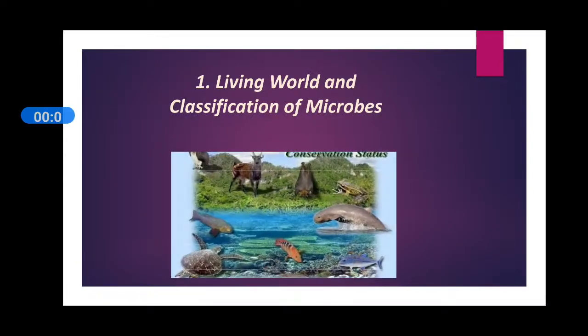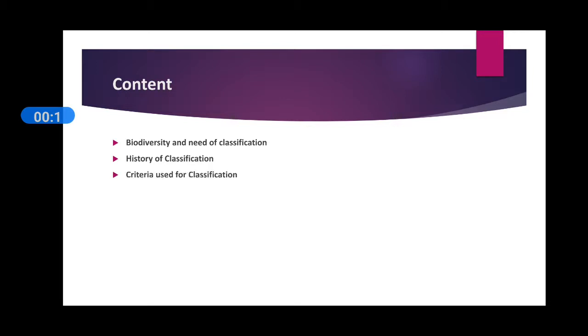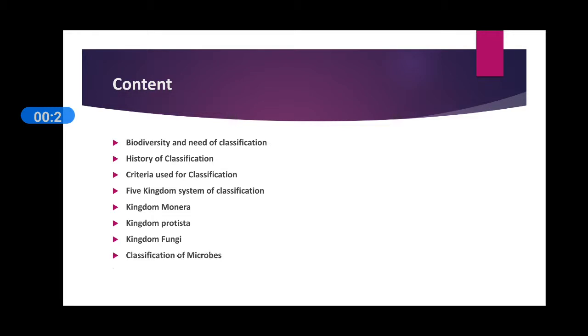Hello friends, today we are going to start our new chapter, Living World and Classification of Microbes. In this chapter we have to observe different contents: biodiversity and need of classification, history of classification, criteria used for classification, five kingdom system of classification, kingdom Monera, kingdom Protista, kingdom Fungi and classification of microbes.